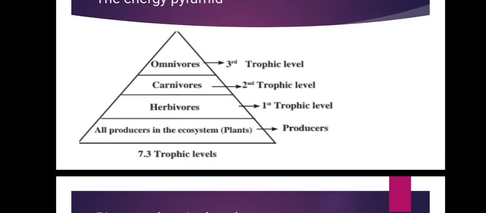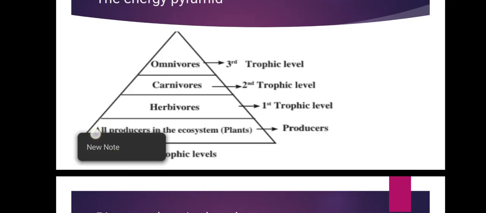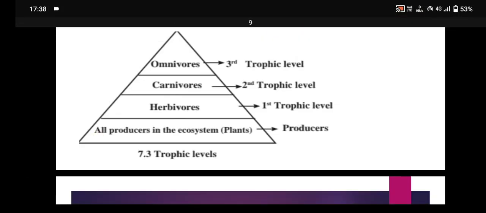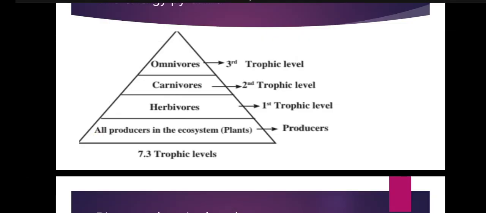The sun is the most important source of energy in an ecosystem, and you have to remember that green plants of an ecosystem store some of the solar energy in the form of food. Before reaching the decomposer, this energy is passed on from one trophic level to the next.